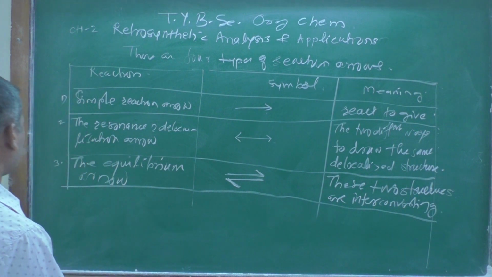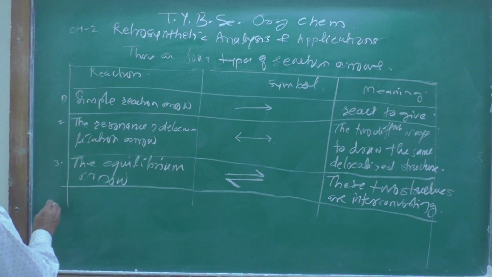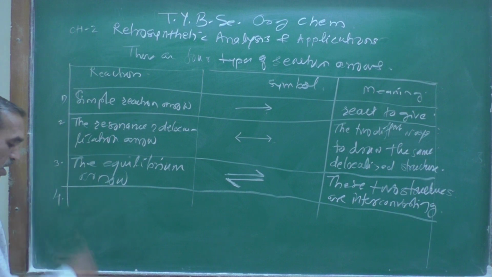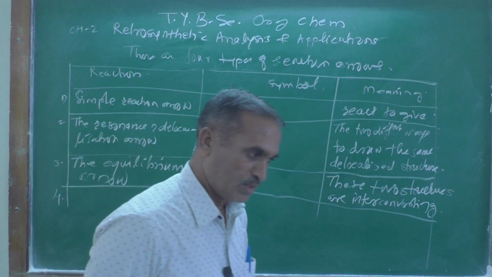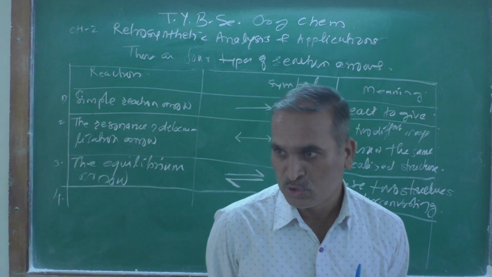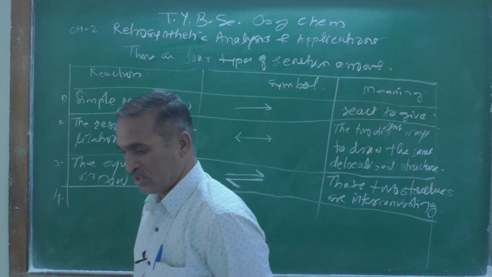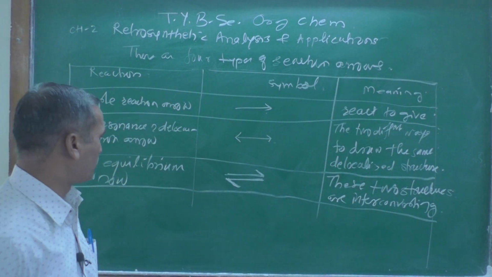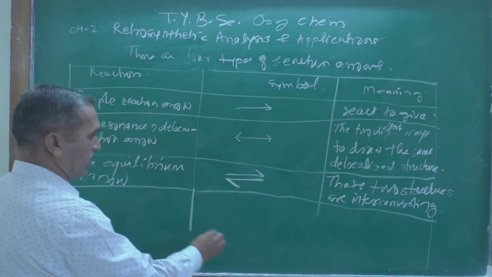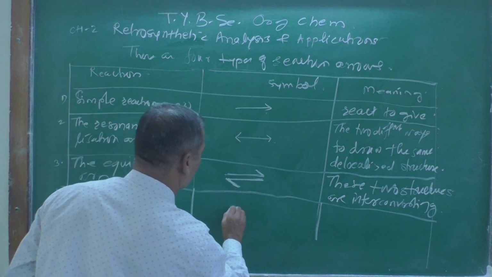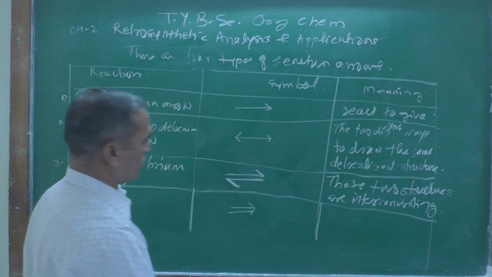And the fourth one is very, very important, which from now onward we will use occasionally while studying organic reactions. Let us see here, this is the arrow, right?